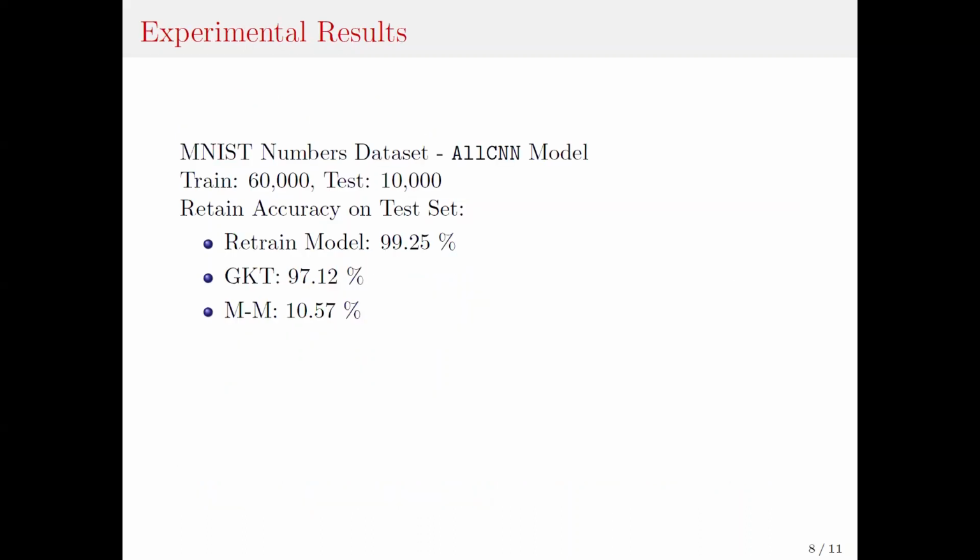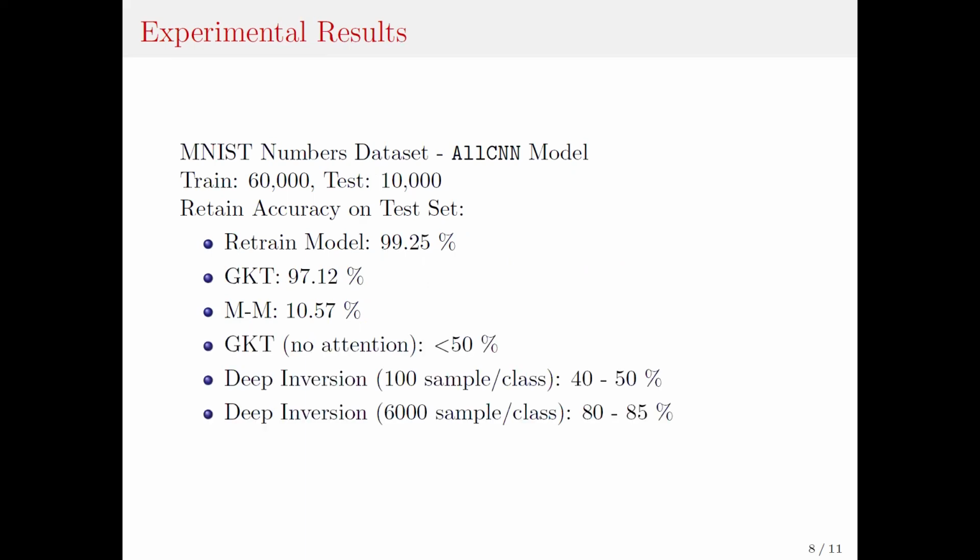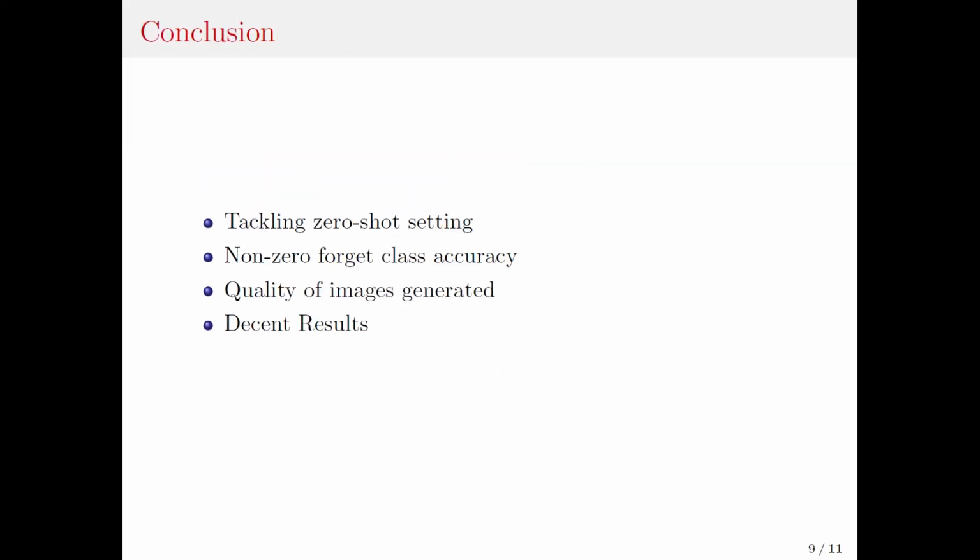Next, we compare our performance on the MNIST numbers dataset. The paper reports the following three accuracies for the retrained model, the GKT, and the minimization-maximization method. When we remove attention from the GKT, the student model is not able to cross 50% accuracy, while increasing the number of samples in deep inversion and retraining a completely new model has helped us improve the accuracy significantly. From this,